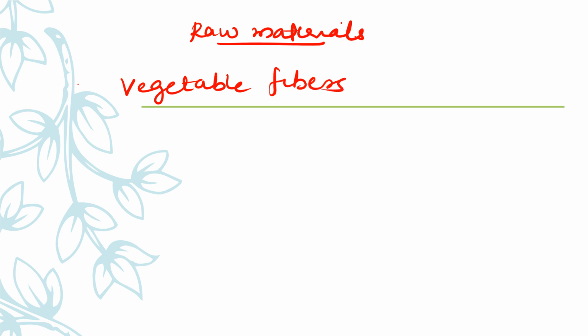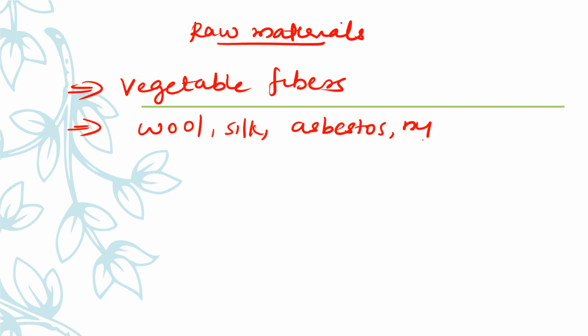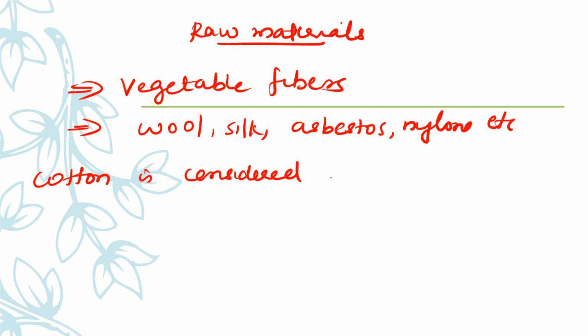So mainly we are using vegetable fibers as raw materials. For example, jute, grasses, bamboo, and all those things. And now, other than vegetable fibers, we are using wool, silk, asbestos, nylons, etc. also for making paper. Cotton is considered to be the ideal raw material.